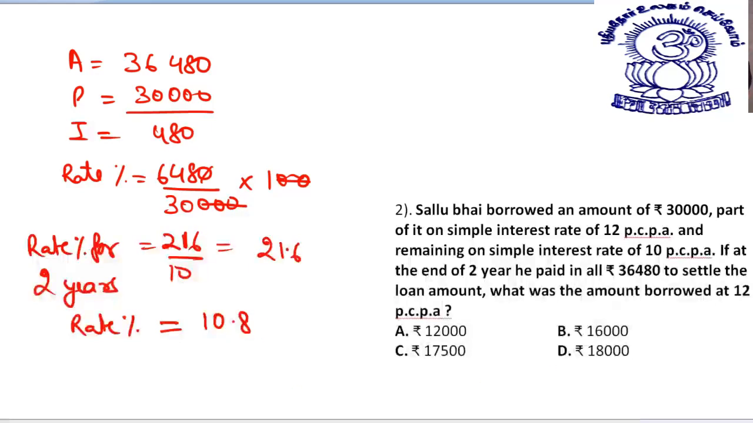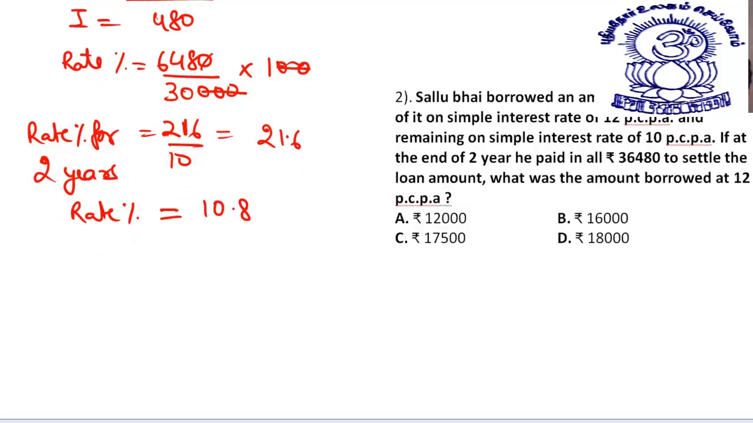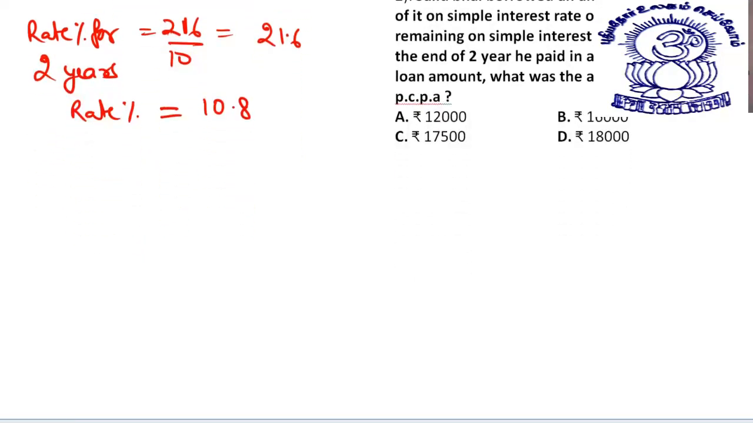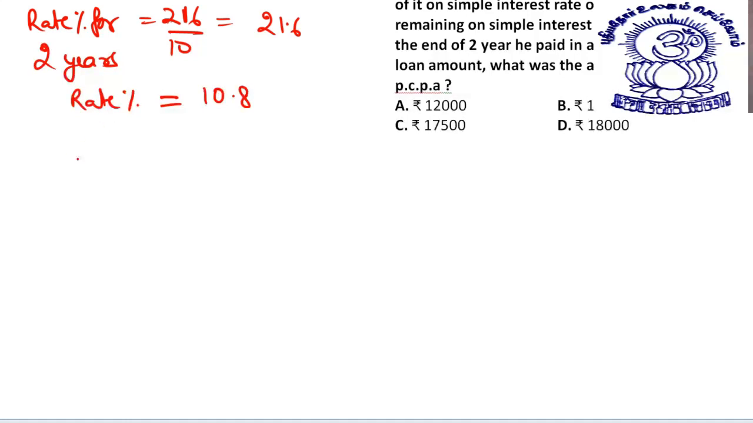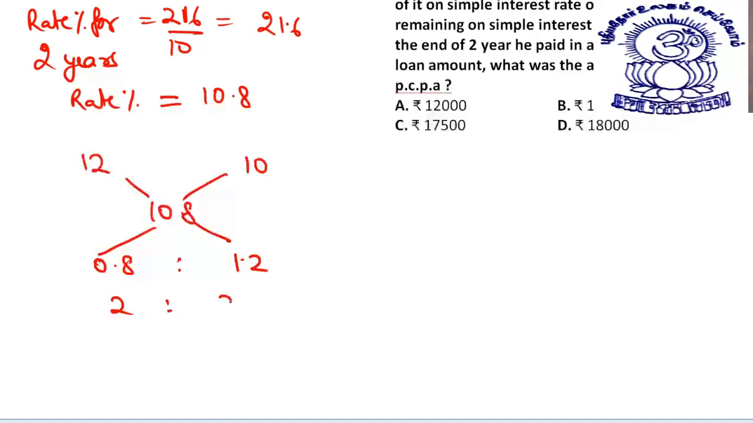Now there is not too much in the question. You can easily solve it now by doing the cross subtraction method. See, one was at 12% per annum, the other was at 10% per annum, rate being 10.8. If you do the cross subtraction, what you will get? 12 minus 10.8 is 1.2, 10.8 minus 10 is 0.8, or I can say 2 is to 3. So you divide 30,000 into 2 is to 3, that will be 12,000 and 18,000. On 12,000 was the 12% one, and on 18,000 one was the 10%.